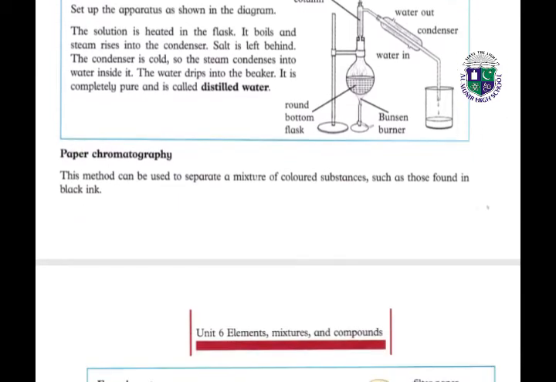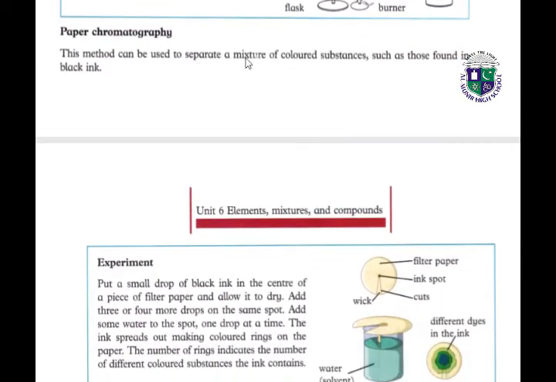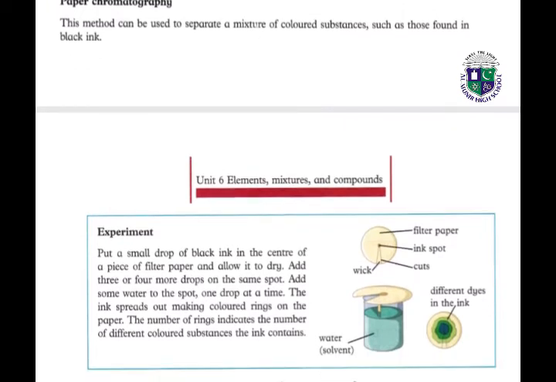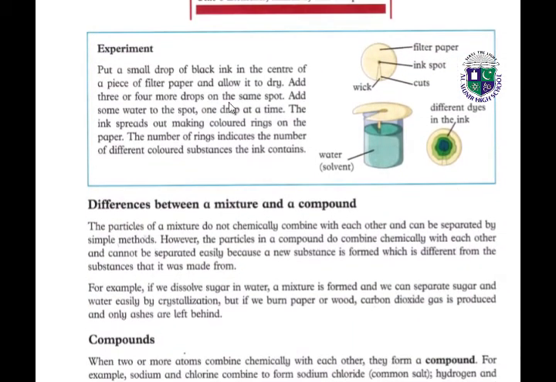Next, we have paper chromatography. This method can be used to separate a mixture of colored substances such as those found in black ink. This experiment will show this. Experiment: put a small drop of black ink in the center of a piece of filter paper and allow it to dry. Add 3 or 4 more drops on the same spot. Add some water to the spot, one drop at a time.